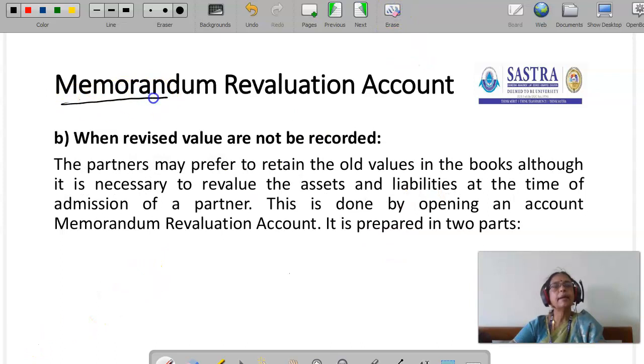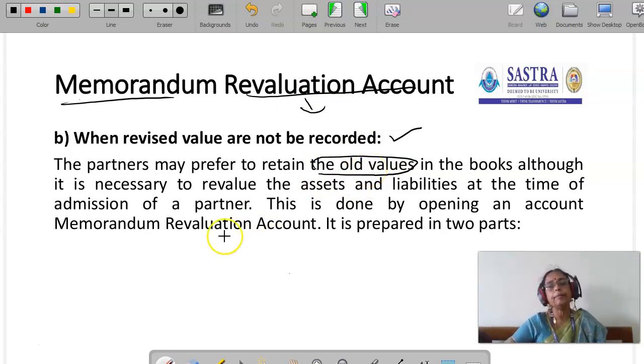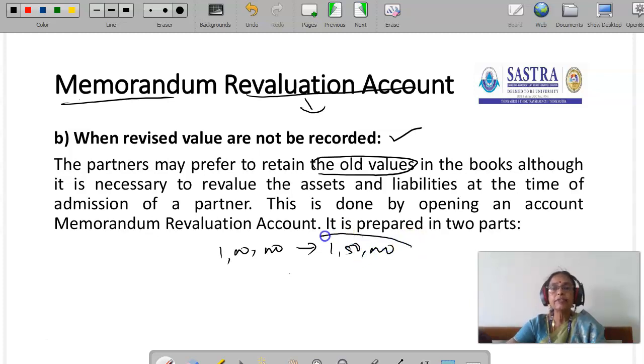Then the next one is a memorandum revaluation account, when revised values are not to be recorded. Under the revaluation account, the revised value of assets and the revised value of liabilities should be entered into the balance sheet. Okay, old values we should not consider under the revaluation account. While preparing the balance sheet, we have to consider the revised value. Suppose the building value is 1 lakh. It has been appreciated to 1,50,000. This 1,50,000 should be entered into the balance sheet.